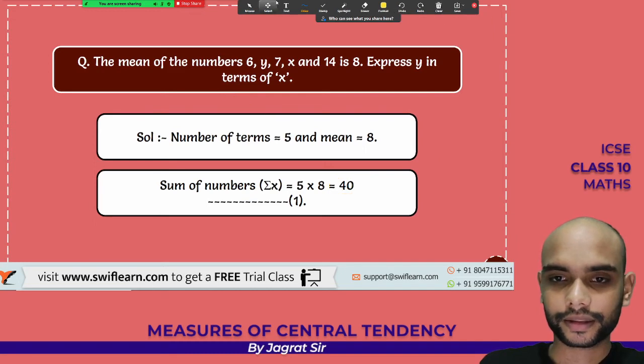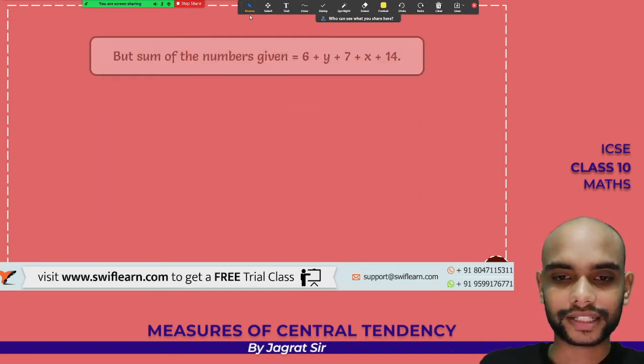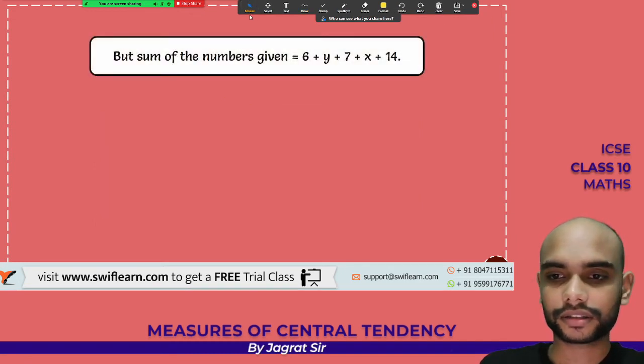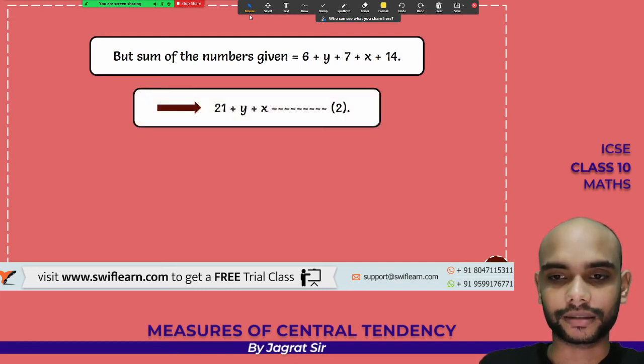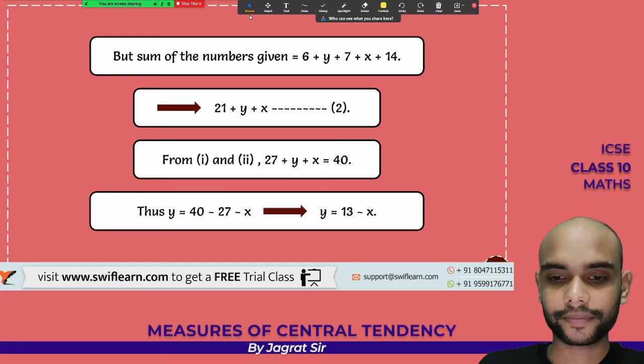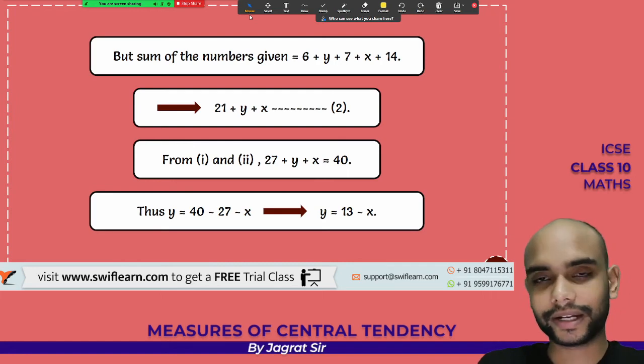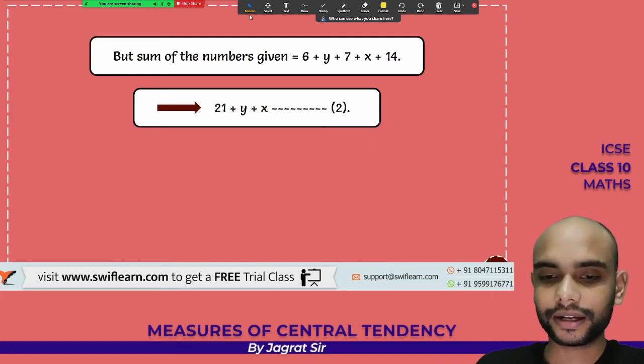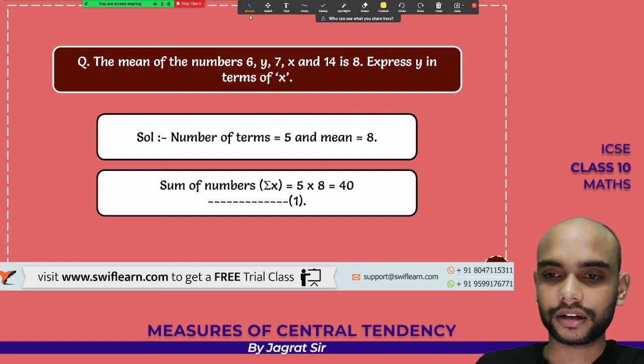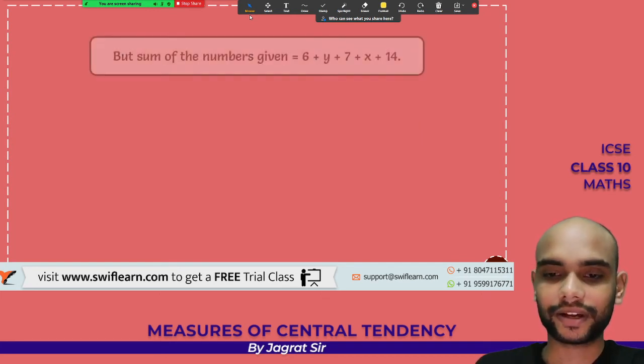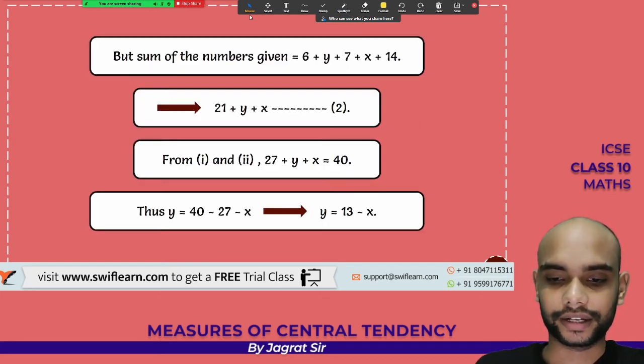Okay, now for the left hand side we are having sum of all. So we can't add x and y, right? We can't add them, but we can add the other numbers. So we added the other numbers and we are getting 27 plus y plus x. So this is your left hand side and this is your right hand side. Take 27 to the other side, subtract it from 40, and then you are getting y is equal to 13 minus x. Some people might be getting x is equal to 13 minus y, but beta, the question has asked y in terms of x, that's why we are having y here.